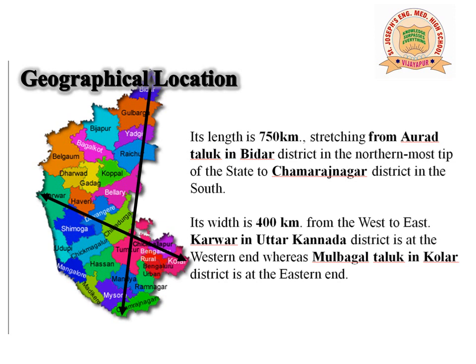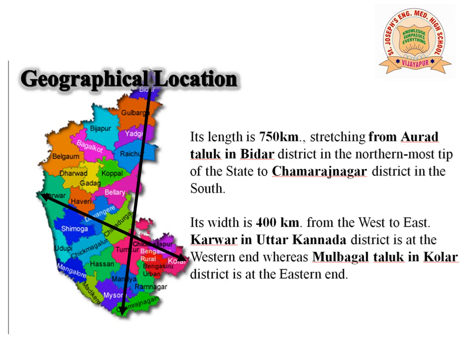Its width is 400 kilometers from west to east. Karwar in Uttara Kannada district is the western end, whereas Mulbagal Taluk in Kolar district is at the eastern end. So from north to south, the length of Karnataka is 750 kilometers and from west to east it is 400 kilometers.